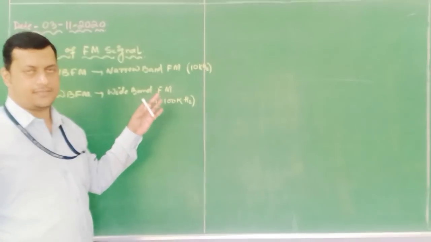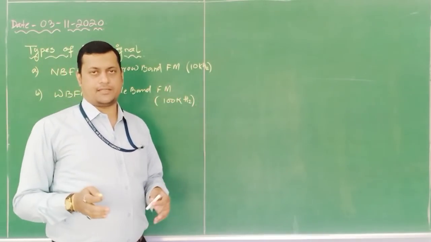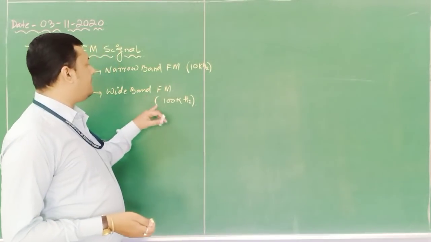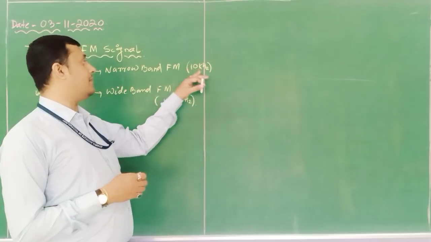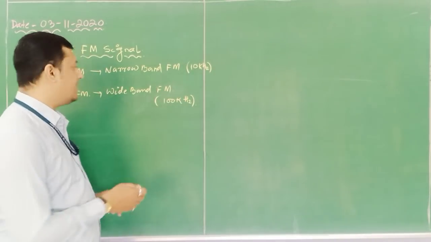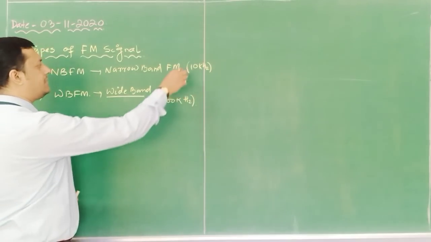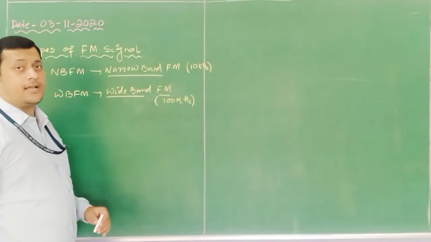The channel capacity itself indicates the bandwidth through which our information is going to be transmitted. Now, if the bandwidth is 100 kilohertz for a certain FM signal as compared to 10 kilohertz, then I will say that FM is wide band. Similarly, if it has a small amount of bandwidth, then I will say it is called a narrow band.